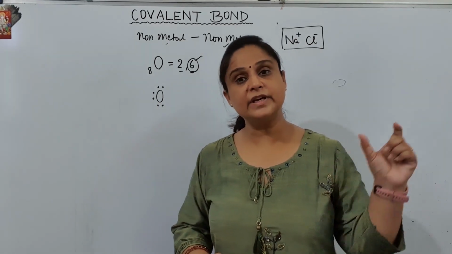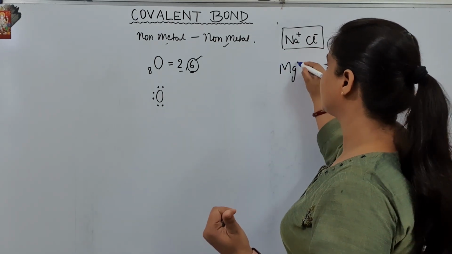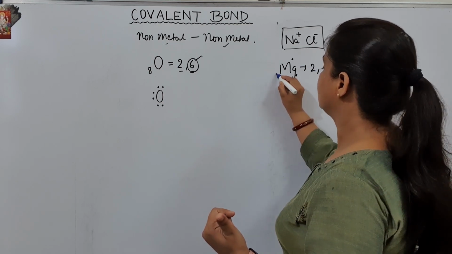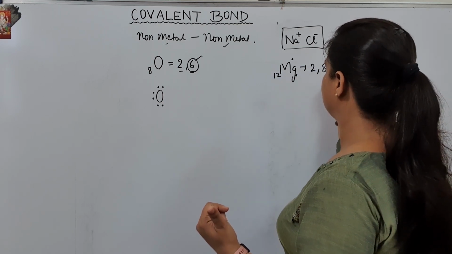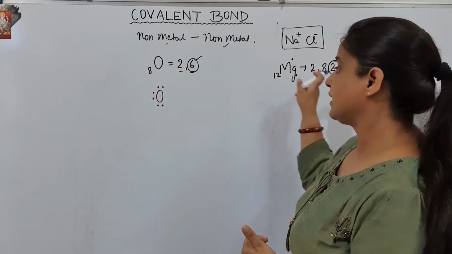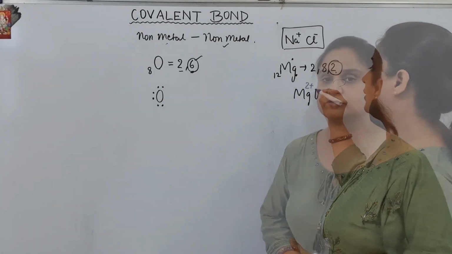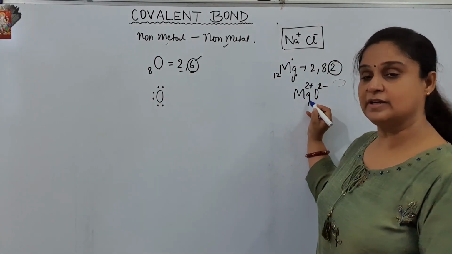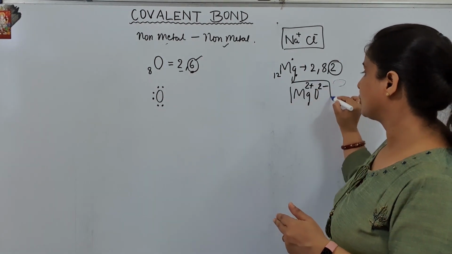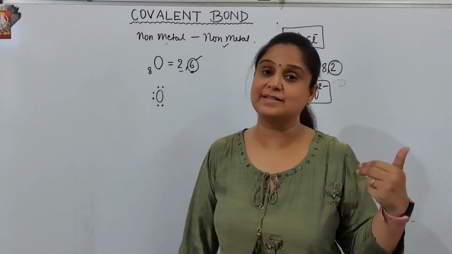That is, if there would be magnesium here, the configuration of magnesium was 2, 8, 2. So magnesium would have the tendency to lose 2 electrons, which this oxygen would take, and they would have formed MgO, where magnesium would have given and oxygen would have taken the electrons, and in that case there would be the formation of ionic bonding. But here the conditions are not that simple.